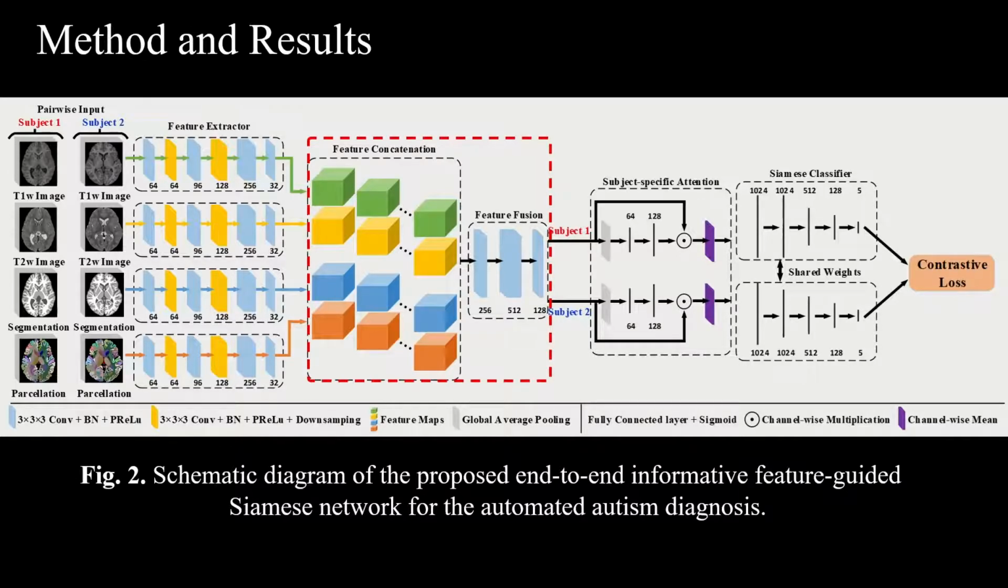Then, the feature concatenation and fusion modules are used to further fuse and extract features obtained from the 4 inputs. After that, we utilize the subject-specific attention module to identify the autism-related regions in an end-to-end, fully automatic learning manner. Finally, we employ the Siamese network to identify whether the pairwise inputs are from the same class or not. The contrastive loss calculates the distance between the pairwise inputs, and in such a way, the distance will be small if the pairwise inputs are from the same class and large otherwise.